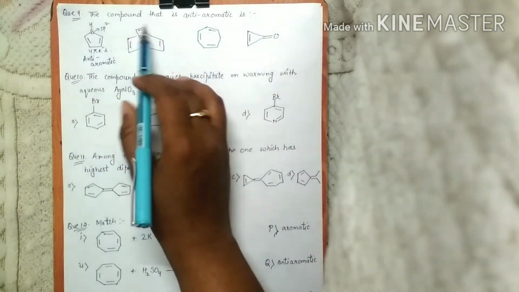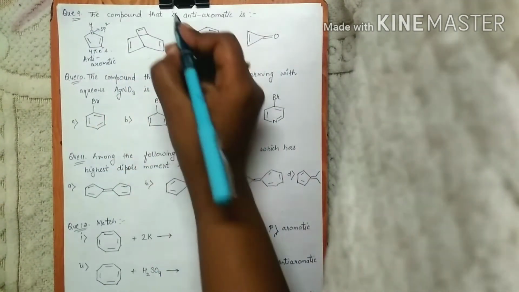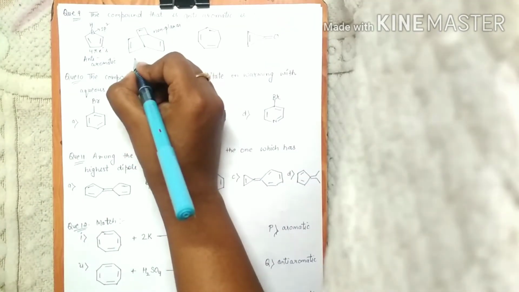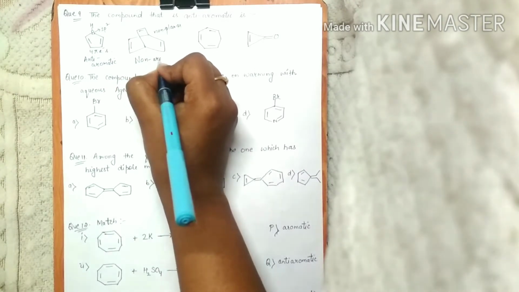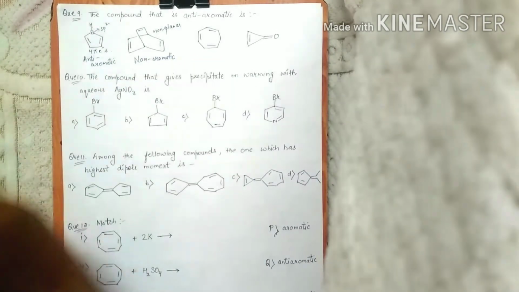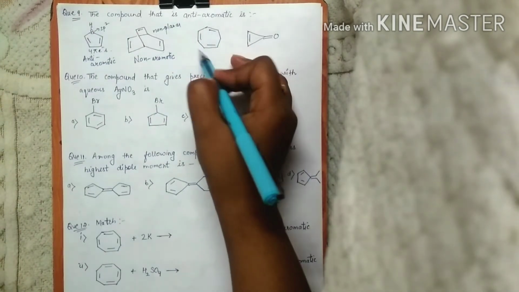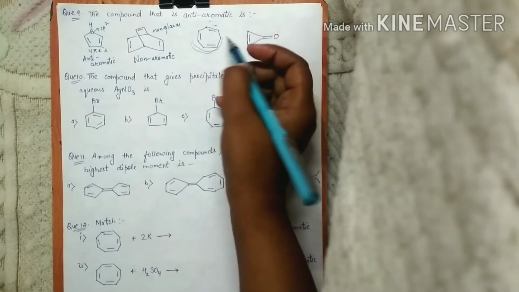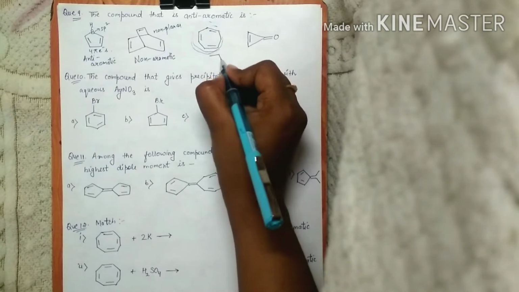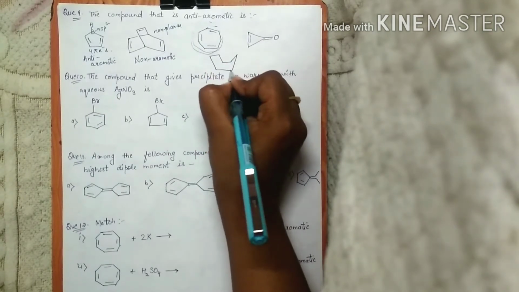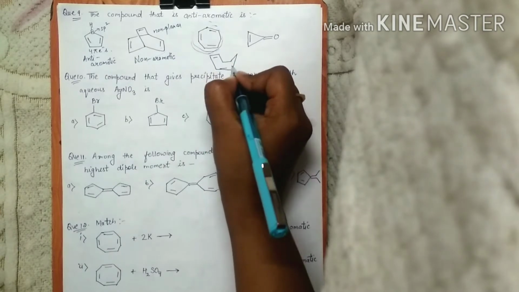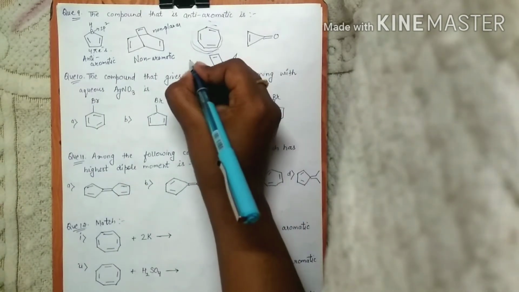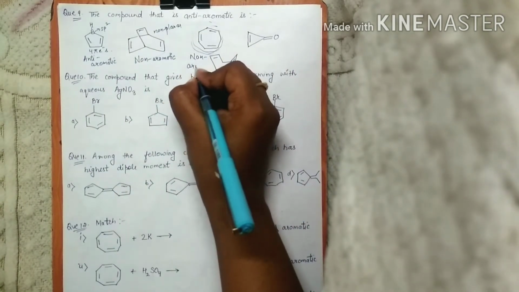For next compound, we can clearly see that this structure is non-planar. It is a non-planar structure, so the given compound is non-aromatic. This structure we all know. This one doesn't exist like this, but exists as this one. So this one is not planar, so this one again is non-aromatic.